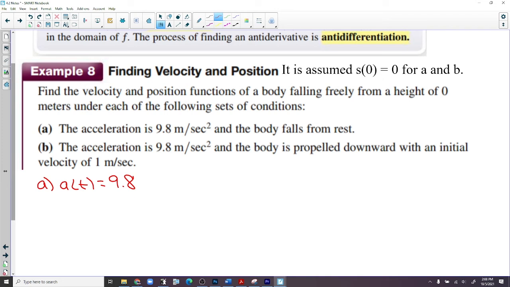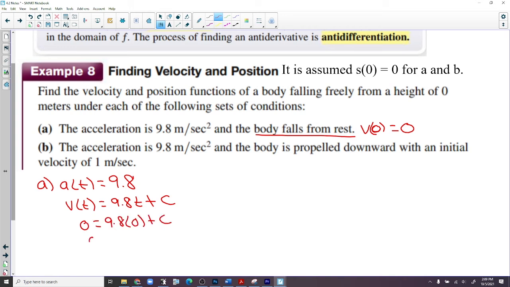Now the instructions say find the velocity and position functions. So the velocity function is 9.8t plus c. We're going backwards. We're doing antiderivative. It says that the body falls from rest. So that means v of 0 equals 0. At time 0, we're falling from rest. So 0 equals 9.8 times 0 plus c. So c ends up being 0. So our answer for velocity is 9.8t plus 0. We don't write that.